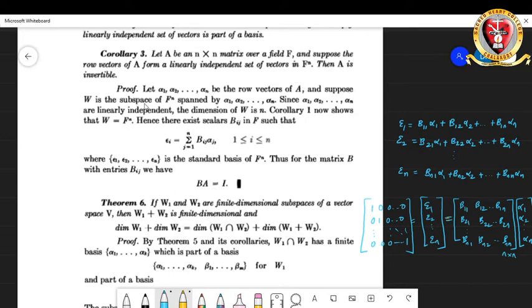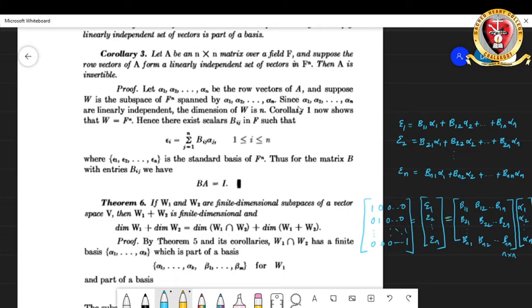Now suppose W is the space you get by taking the span of them, that is, the linear combinations of all of these n row vectors. So W is a subspace of F^n spanned by alpha 1, alpha 2, etc., alpha n.